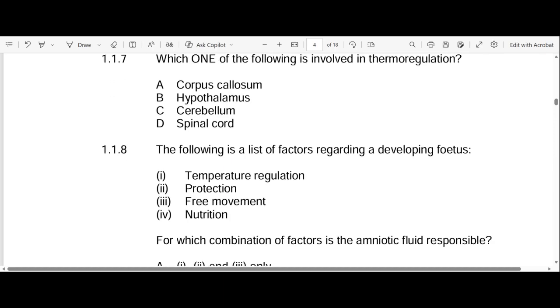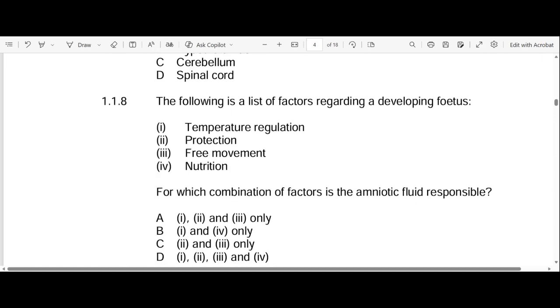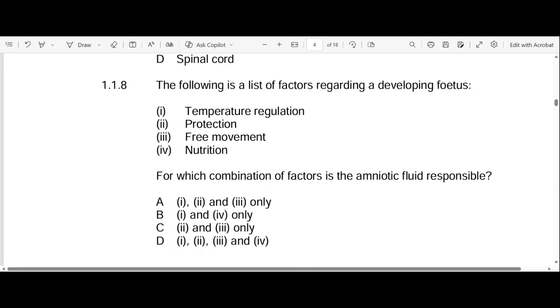Let's continue. Let's go to 1.1.8, which reads as follows. The following is a list of factors regarding a developing fetus. Roman numeral 1, temperature regulation. Roman numeral 2, protection. Roman numeral 3, free movement. Roman numeral 4, nutrition.